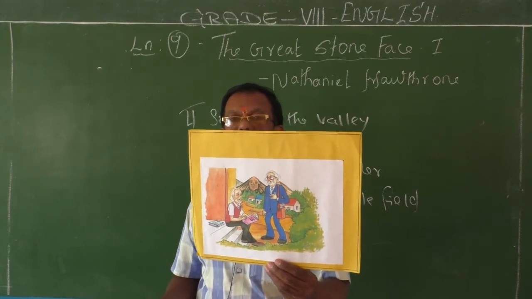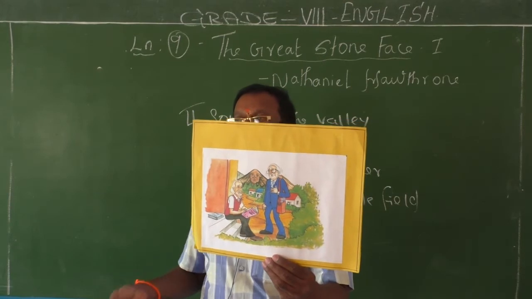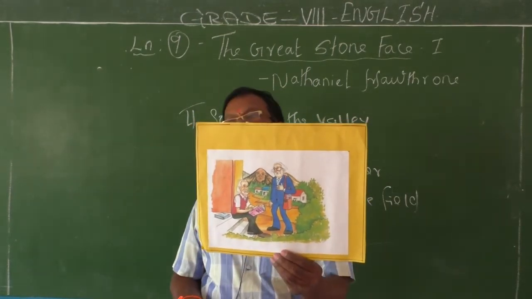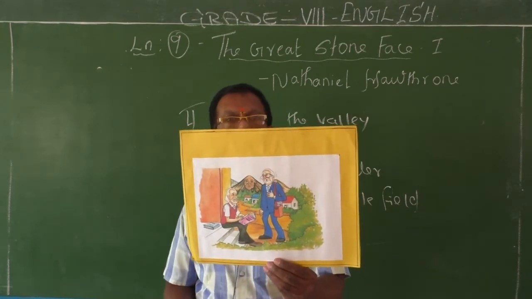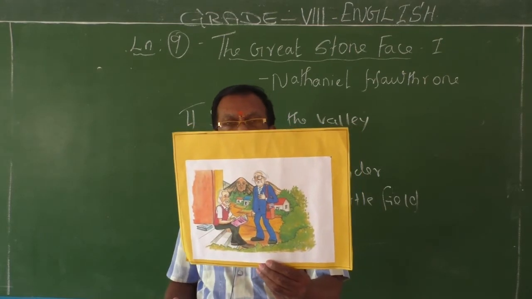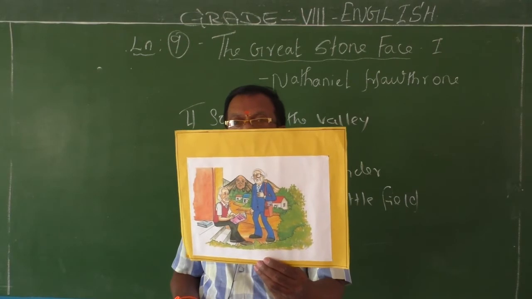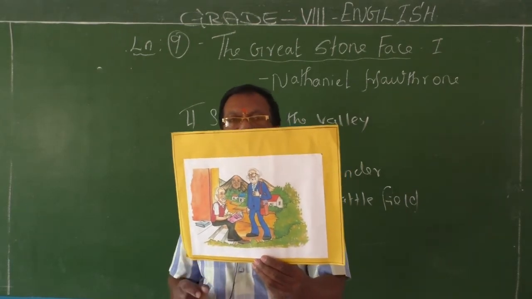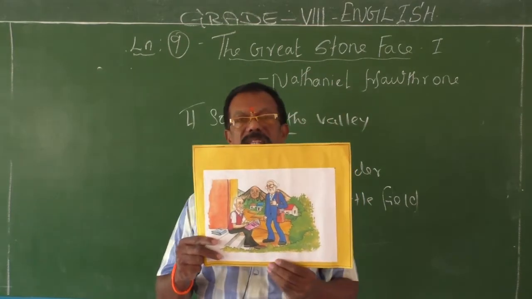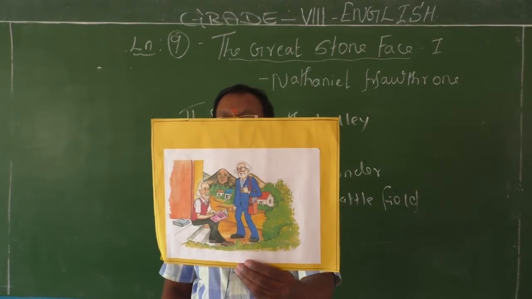When it reached the people, they were very ready to give a warm welcome to him, and people gathered to give a warm welcome to him, and they arranged for a feast also. So he reached the valley. People were so excited to welcome him, and they looked at his face, and some of them could find the resemblance of the great stone face with the face of that soldier, the face of blood and thunder.